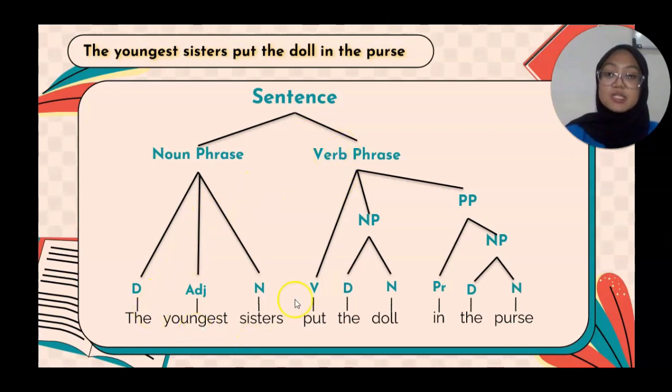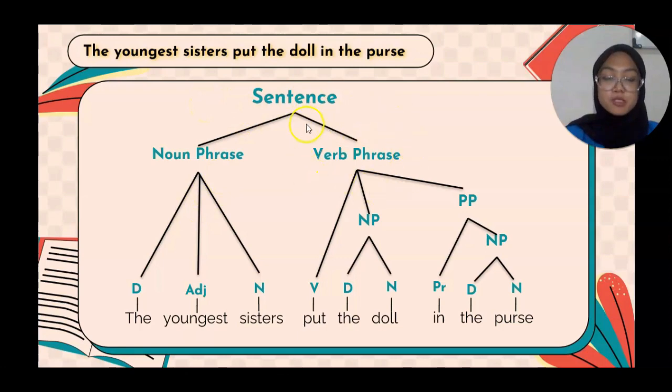"The youngest sister" is a noun phrase because "the" is a determiner, "youngest" an adjective, and "sister" a noun. Because "sister" is a noun in here, it makes "the youngest sister" become a noun phrase.